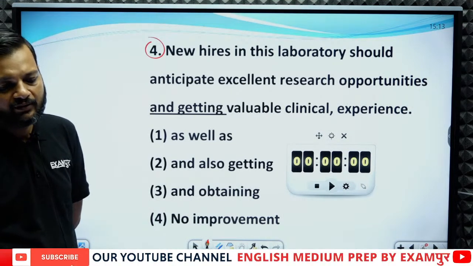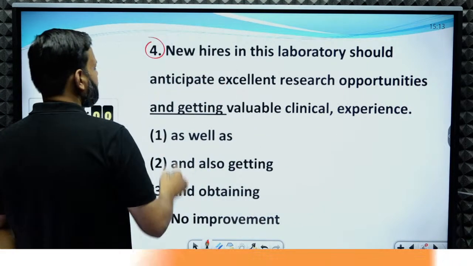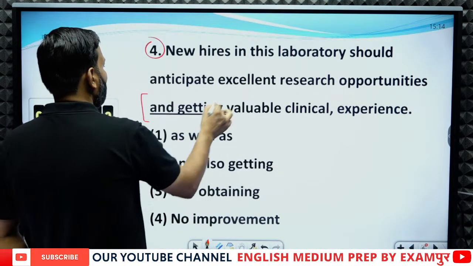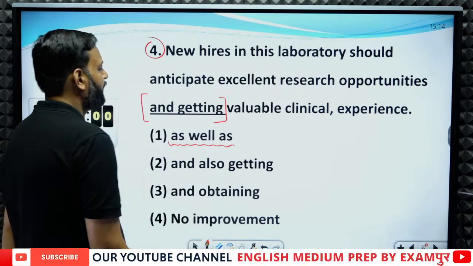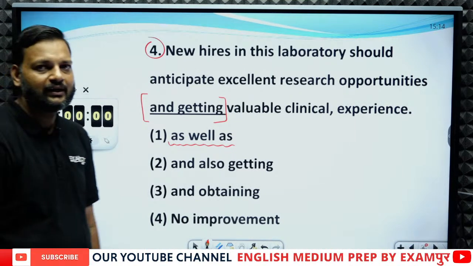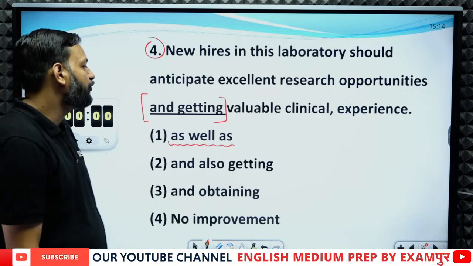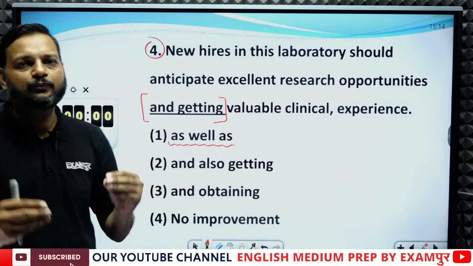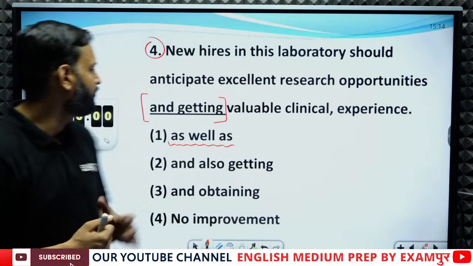See, let me tell you the answer, then I'll tell you the reason. The answer is: in place of "and getting," we have to use "as well as." Now you must be thinking, why did we replace "and getting" with "as well as"? There is a 100% pure grammatical reason behind this answer. And what is that?